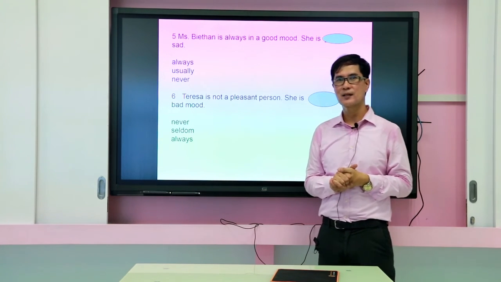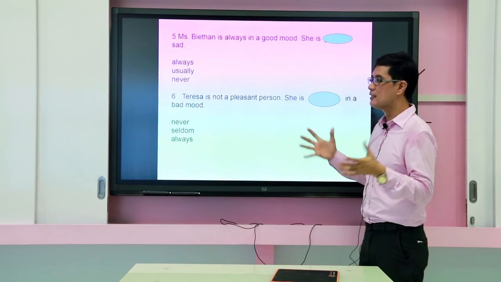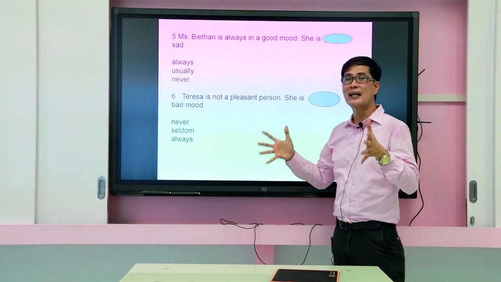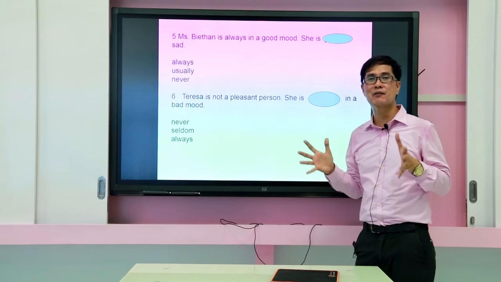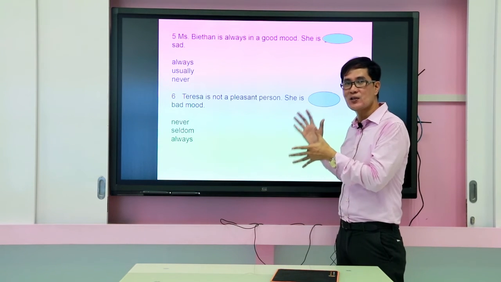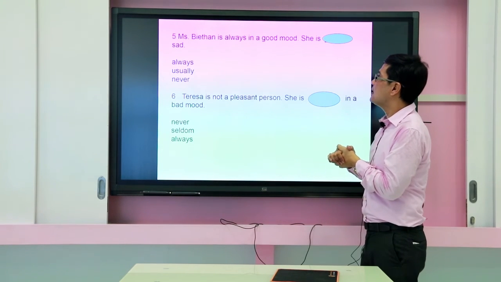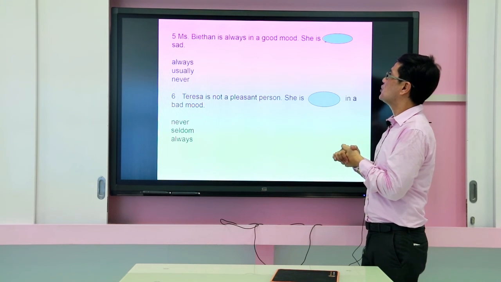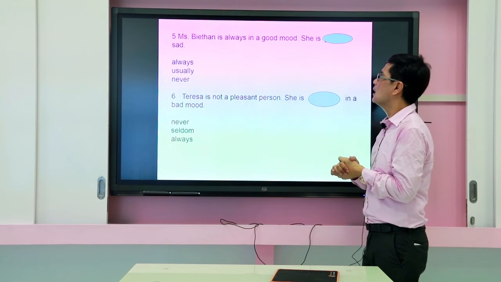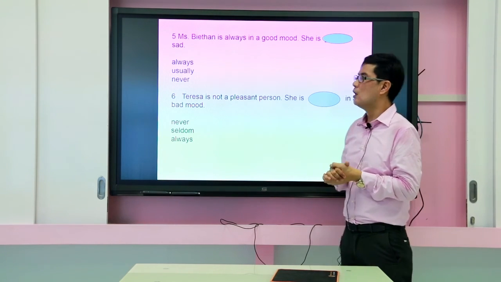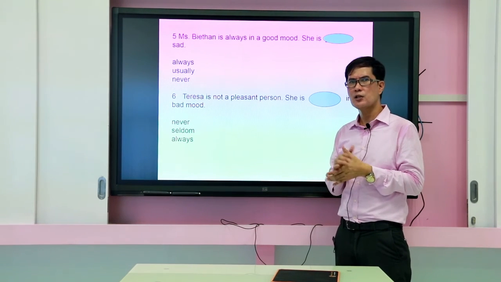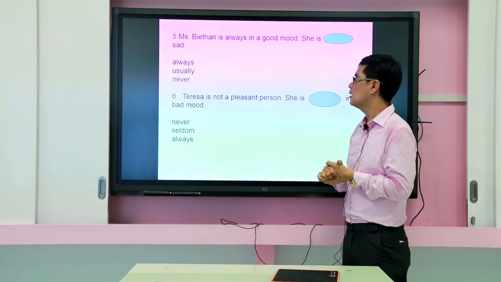All right? So let's have a look at examples 5 and 6. Are you following? I hope so. We still have the same examples right here, but we need to find out which is the correct adverb of frequency we are going to use in the sentence. Mrs. Bieton is always in a good mood. She is blank sad. So always, usually, and never. What do you think is the most appropriate right here?